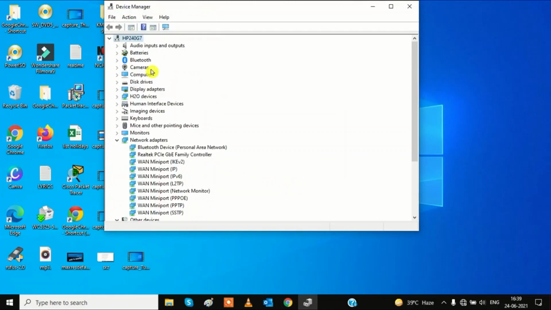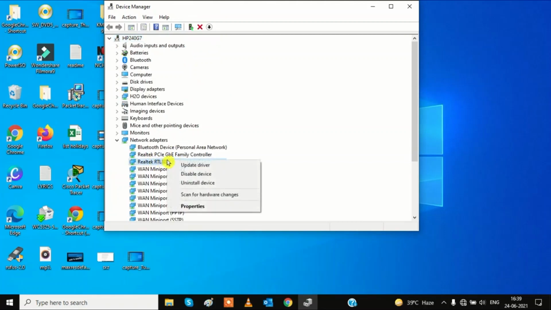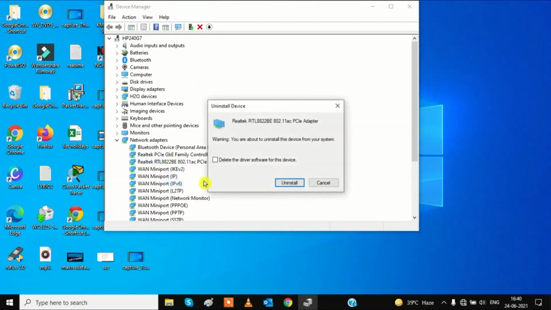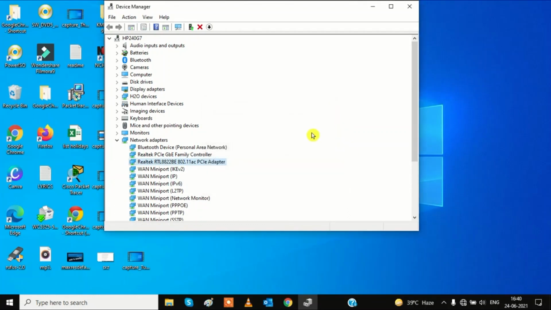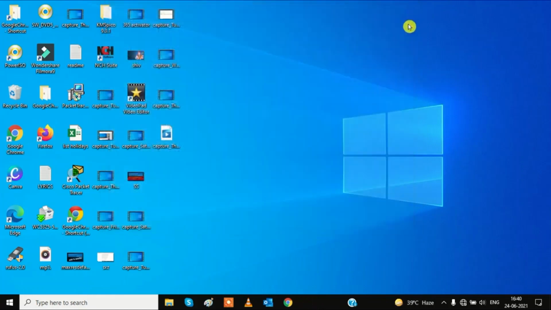It will automatically detect your Wi-Fi driver and you will get it back. Right click on it, this time uninstall this, and you can delete this one and uninstall this. You may have to reinstall it again according to the configuration of your laptop, or after the restart it gets well.